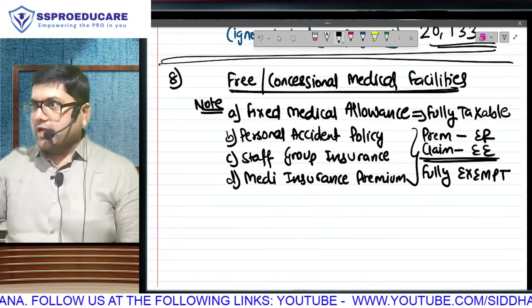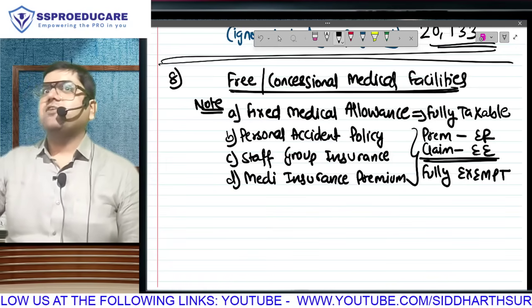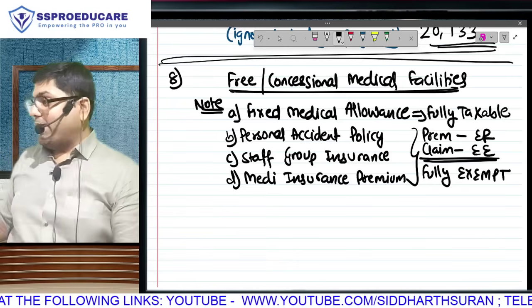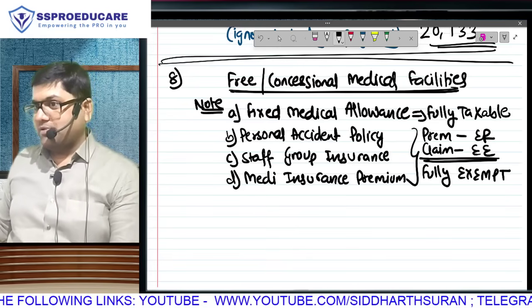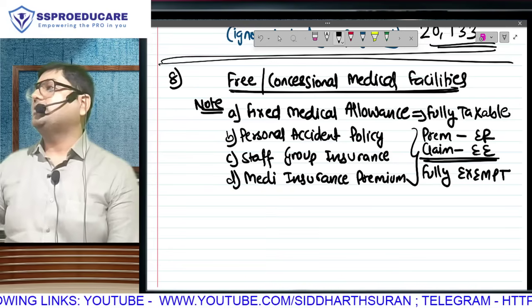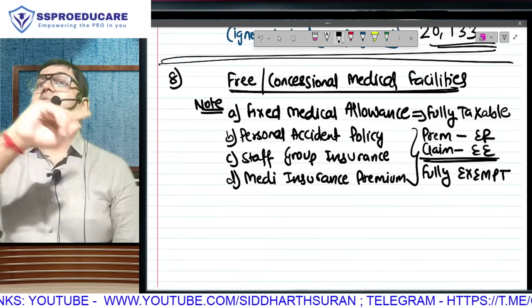So that means employer is not taking this policy for your benefit. He is safeguarding himself from liability. So that I pay small nominal amount of premium, and in case there is an accident, the compensation will come from that policy. I don't have to bear that massive amount of compensation. He is caring about his safety, not yours.